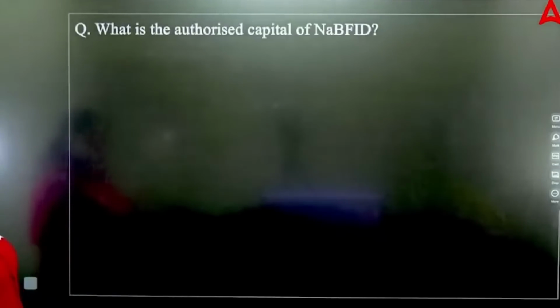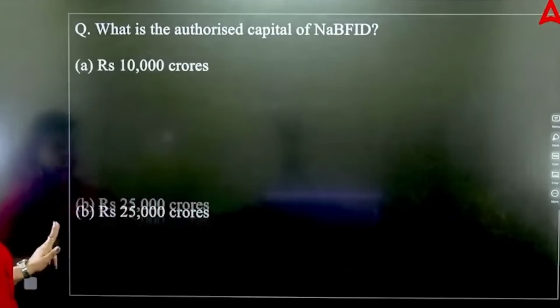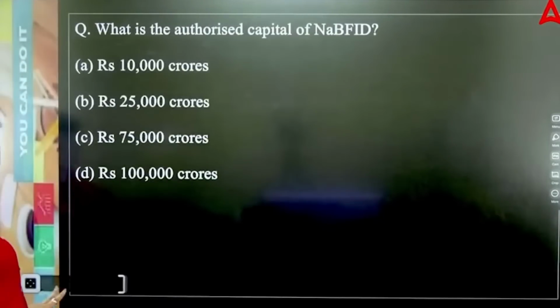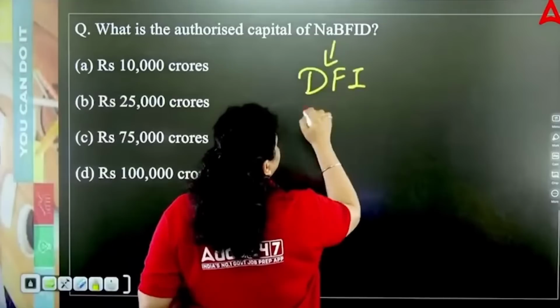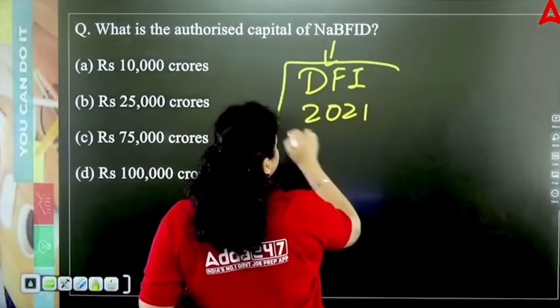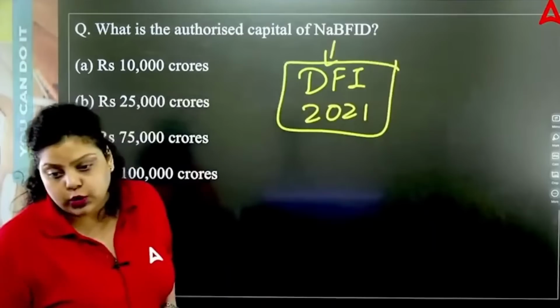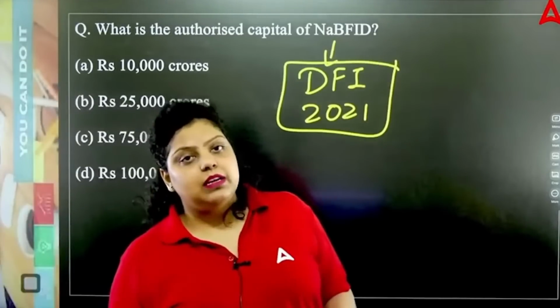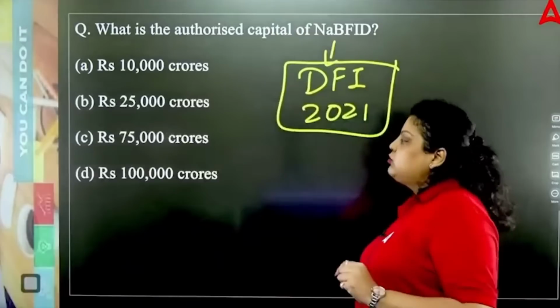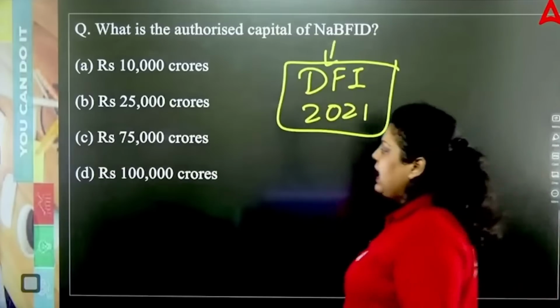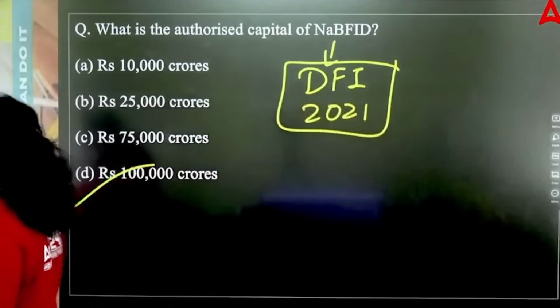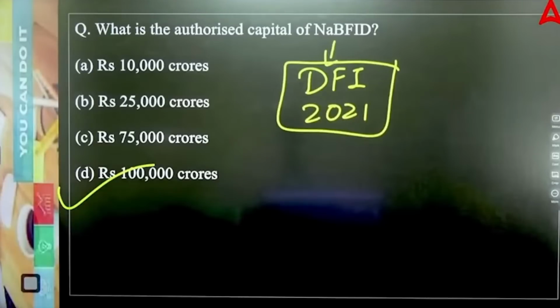What is the authorized capital of NABFID? Now, NABFID is very important. Do remember that. The reason behind it, NABFID is the latest development financial institution, established in the year 2021. It is providing finance for infrastructure development. So this is the National Bank for Financing Infrastructure and Development, that is NABFID, and the authorized capital of NABFID is 1 lakh crores. So the right answer will be D, and do remember it is the latest development financial institution.